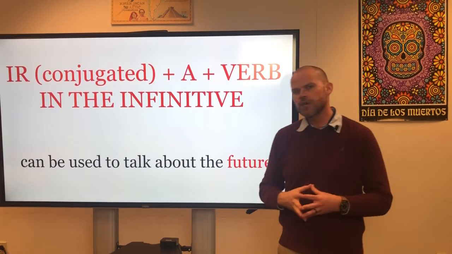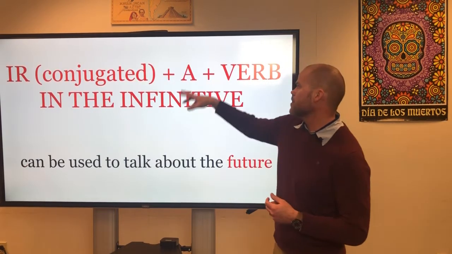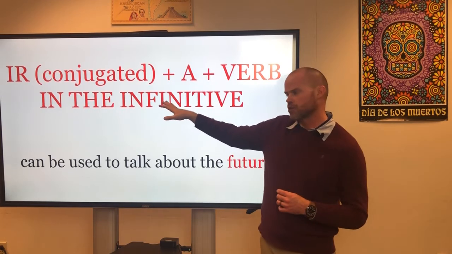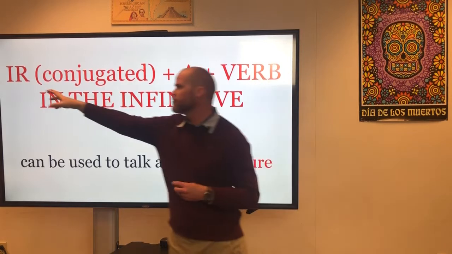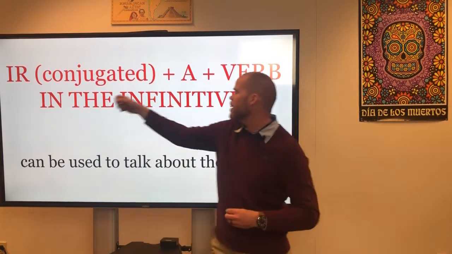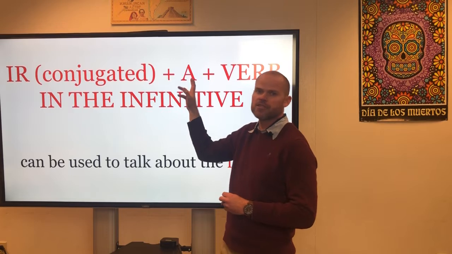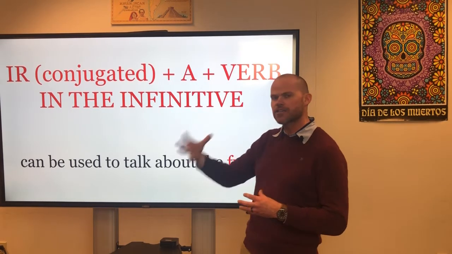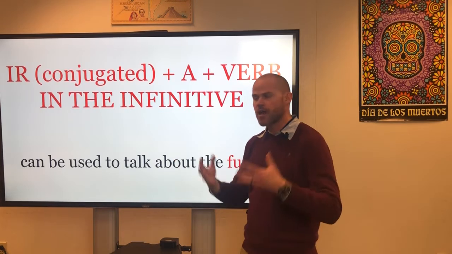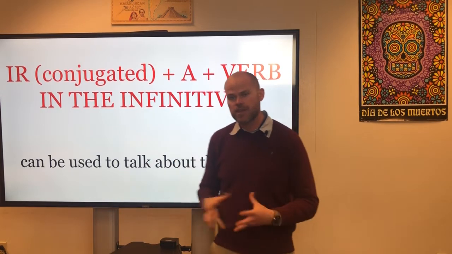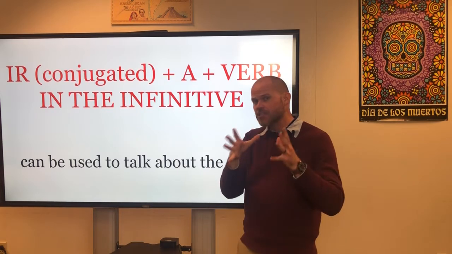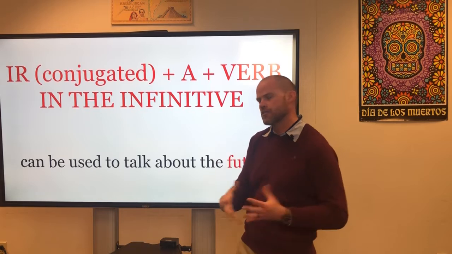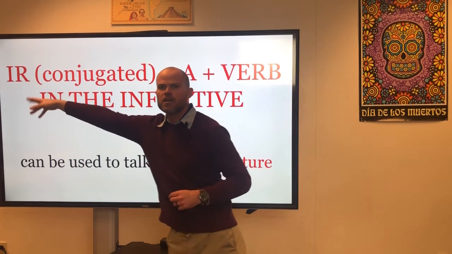Okay, muy bien. So we also use the verb ir in conjunction with the preposition a, and then a verb in the infinitive to form what we call the simple future. So it's kind of like a formula. And here it is. So we have the verb ir, which is always conjugated, followed by the preposition a, and this never changes. It's always just a. And then we have a verb that's in the infinitive. So whatever action it is that you're going to do, or that I'm going to do, or that we are going to do, or that they are going to do, whatever that action is going to be the verb in the infinitive. And then depending on who's doing the action, we're going to conjugate the verb ir accordingly.